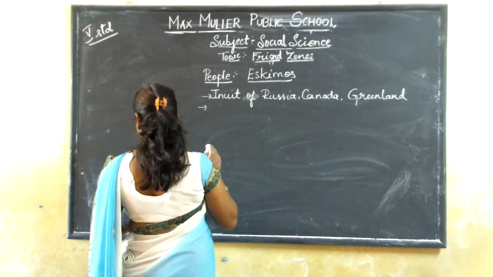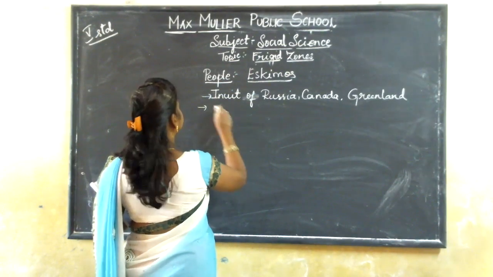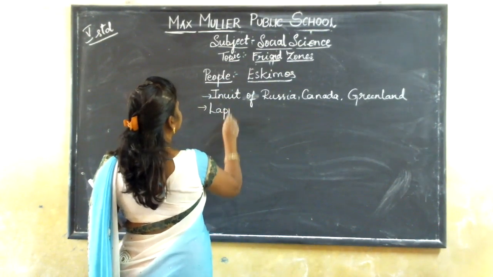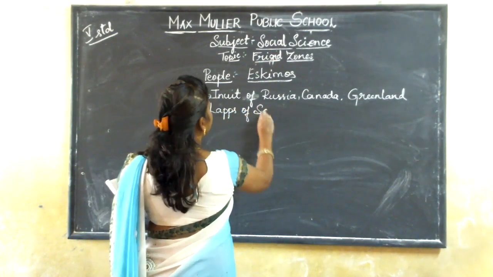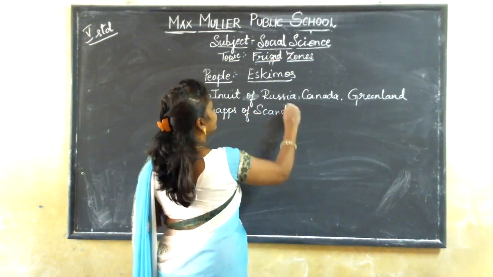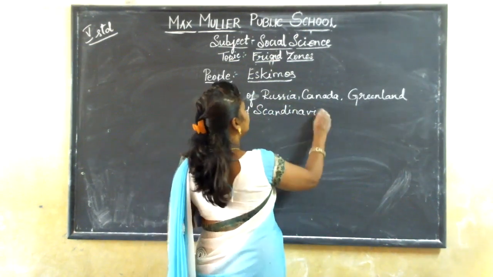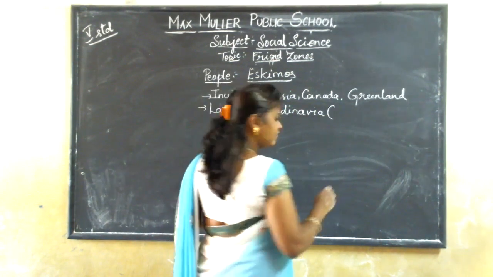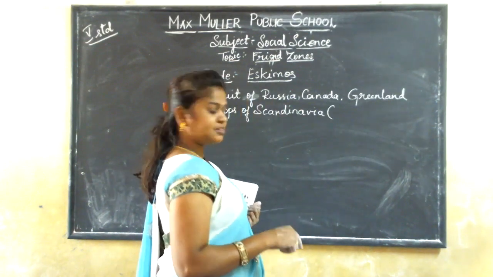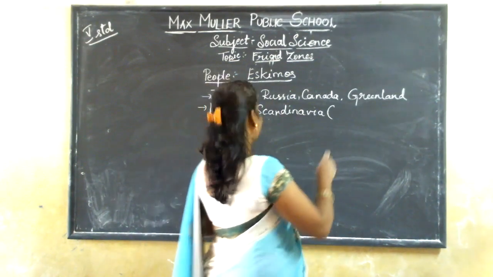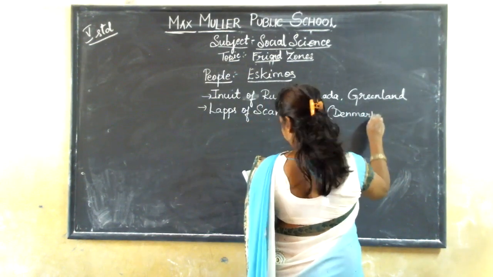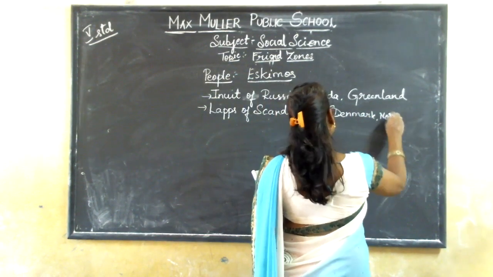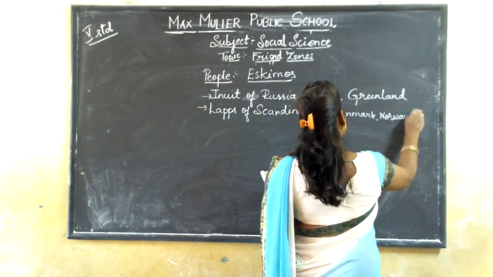The next one, Lapps. L-A-P-P-S, Lapps of Scandinavia. Here northern Scandinavia consists of some countries like Denmark, Norway, and Sweden.